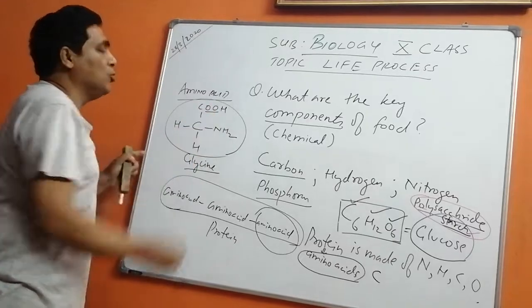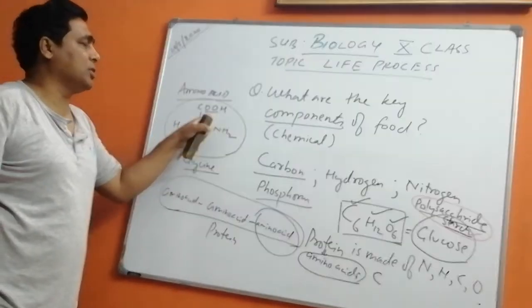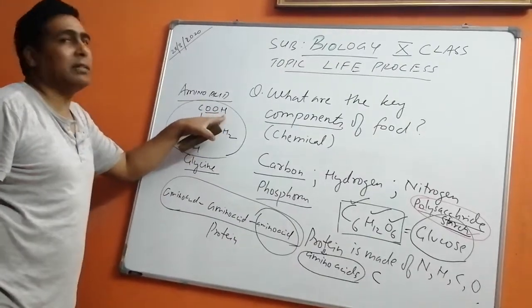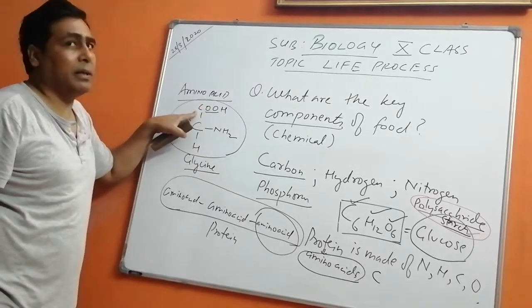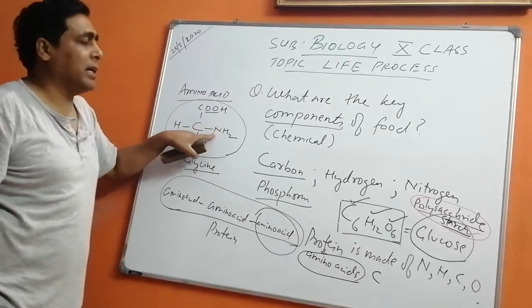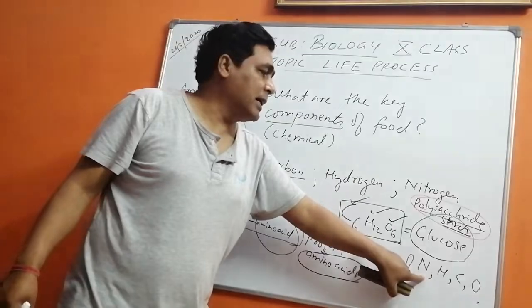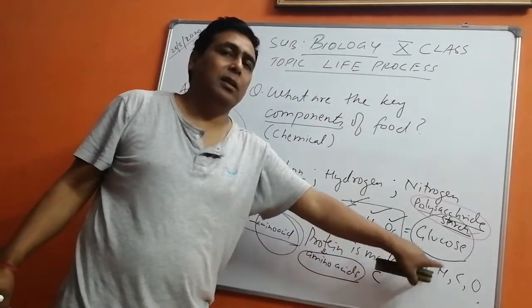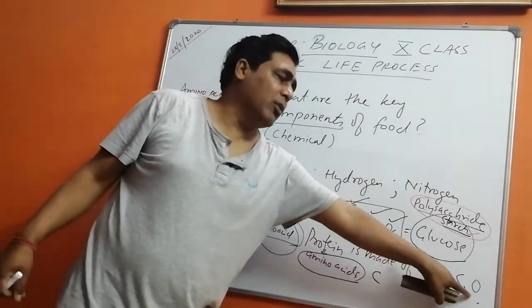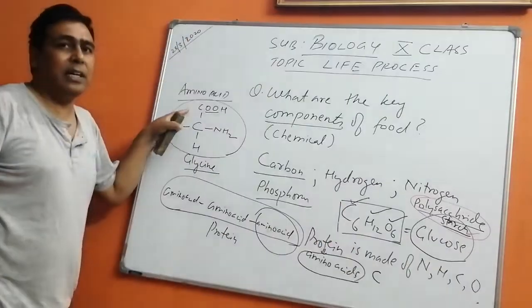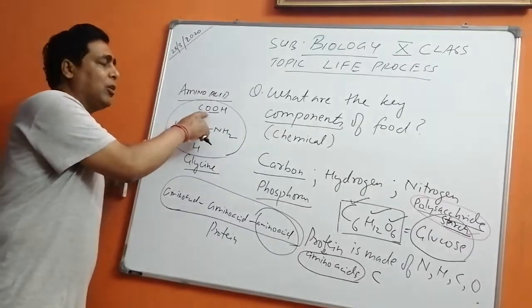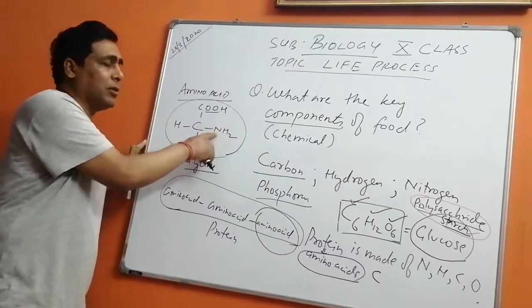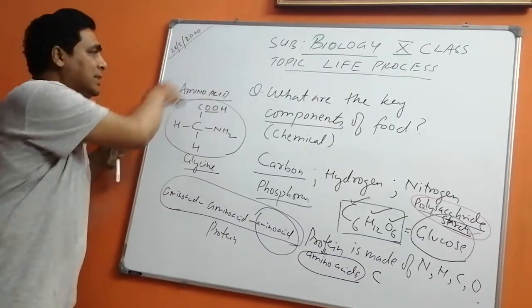You can see two oxygen atoms here, one hydrogen atom, one carbon atom, and nitrogen is also there. So amino acids are made up of carbon, oxygen, hydrogen and nitrogen.